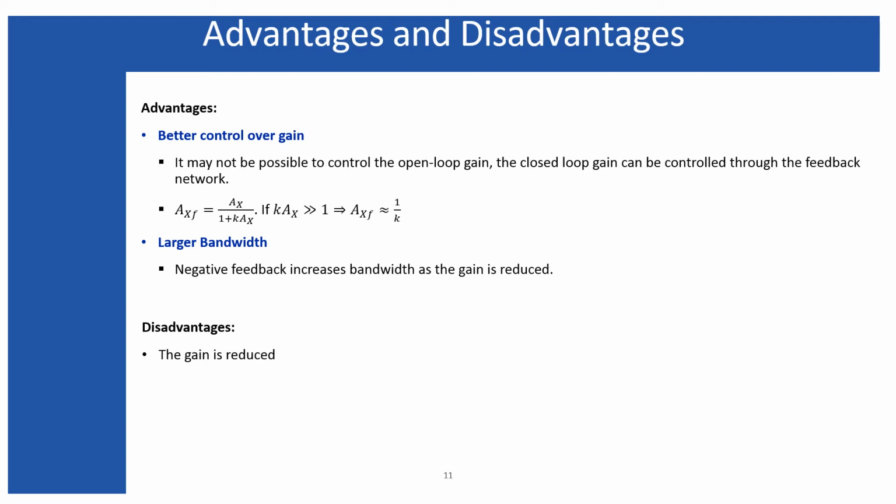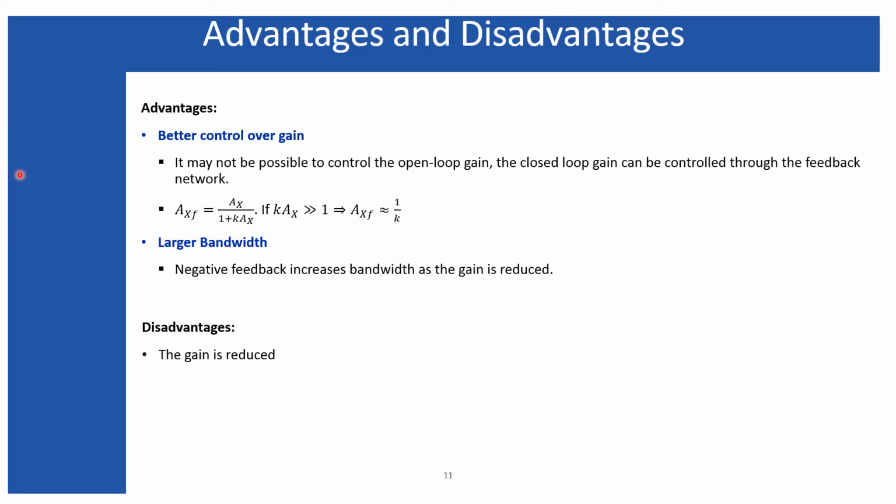Another advantage is better control over the closed loop gain, because in general the open loop gain of any base amplifier is not controllable. You can take the example of hFE for the BJT, which is not controllable. Whenever a BJT is fabricated or designed in the laboratory, its open loop forward current gain, hFE, gets fixed, and the designer cannot control it.